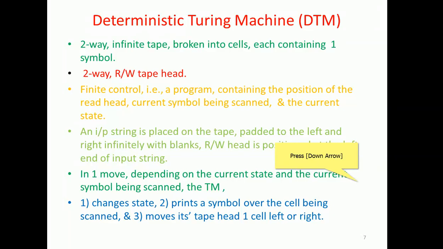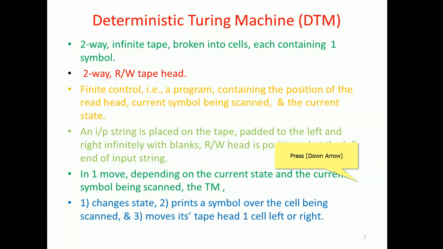It changes state, prints a symbol over the cell being scanned, and the finite control moves the tape head by one cell left or right. So these three happen in one move.